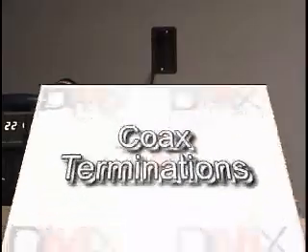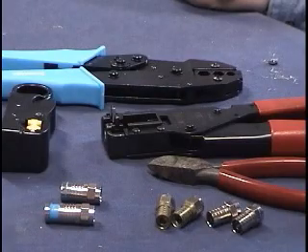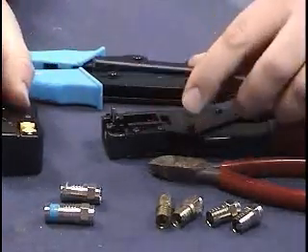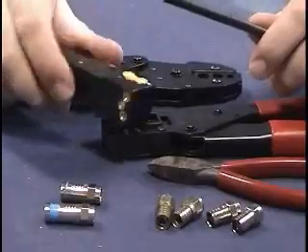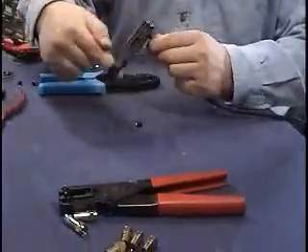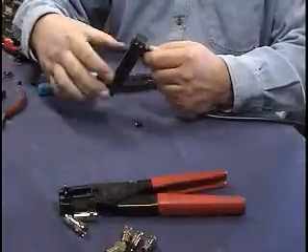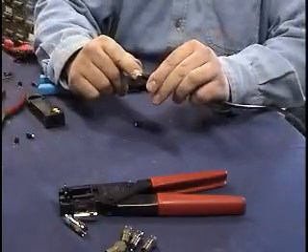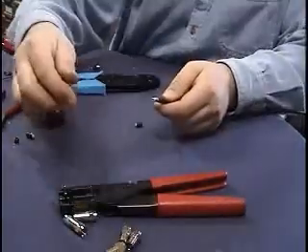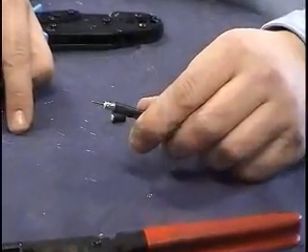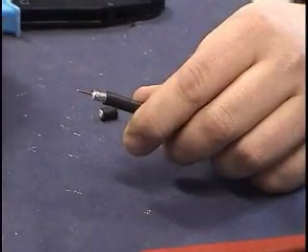As a sidebar, let's talk about coaxial terminations. Let's go ahead and start off with a single piece indoor type RG6 F connector. The first thing you want to do is strip the cable. Now this is a 2-cut type stripper. It has 2 blades in it, and it's used for all push-on crimp type single piece F connectors. You want to make sure that you don't have any fraying conductors. You want to make sure that you cut all of them and you have a nice clean cable ready to accept the connector.